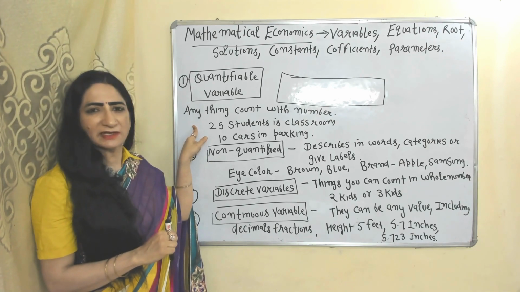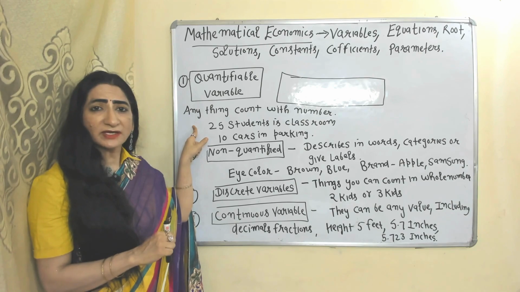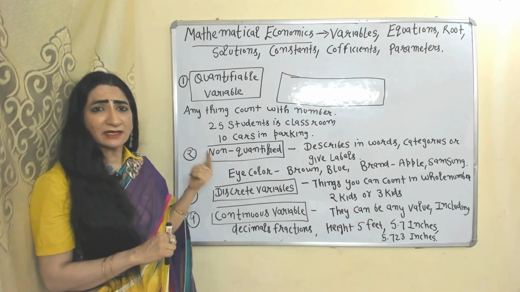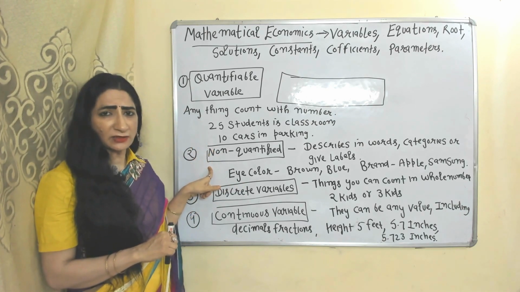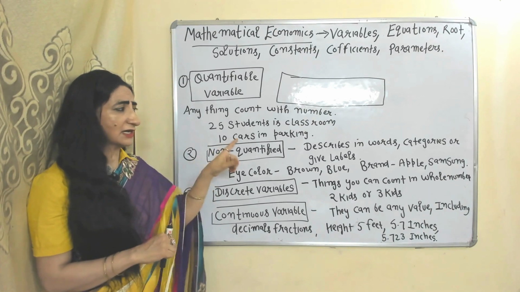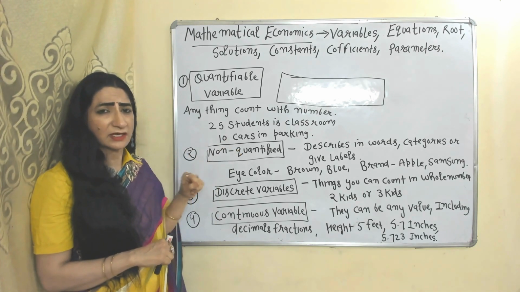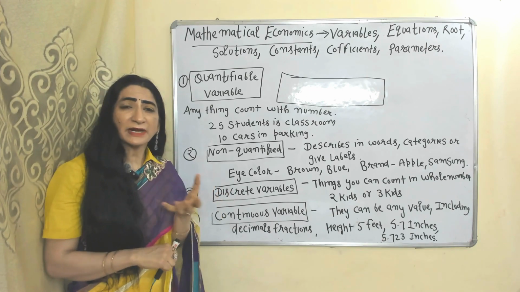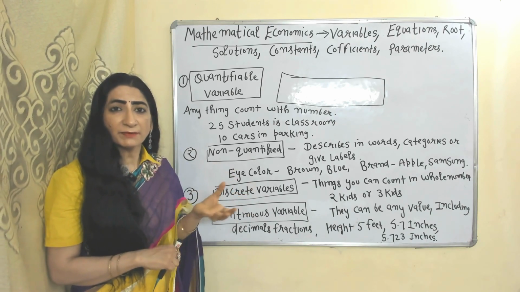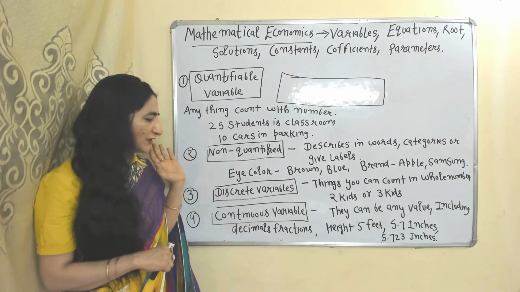First variable, quantifiable variable. Anything which we can count in terms of number is called a quantifiable variable. For example, 25 students in a classroom, 10 cars in a parking lot. But which we cannot count in terms of number is called a non-quantifiable variable. We can describe a non-quantifiable variable in terms of words, categories or labels. For example, eye color: black, green, grey; nationality: American, Indian; brand name: Samsung, Apple are examples of non-quantifiable variables.